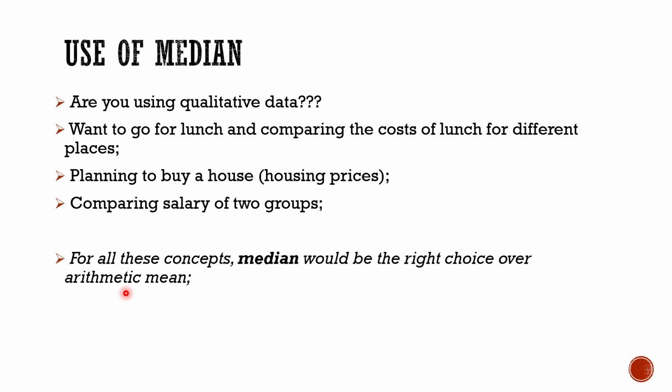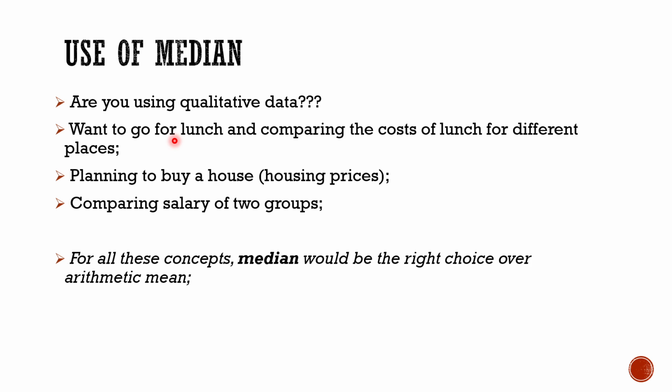For all these cases, median is the right choice over arithmetic mean, because if you use arithmetic mean for comparing these things, you would get a misinterpreted measure of central tendency. If you compare the cost of lunch at different places, many places offer lunch at a minimal cost or at a very high cost, so arithmetic mean as a measure of central tendency would be misleading.